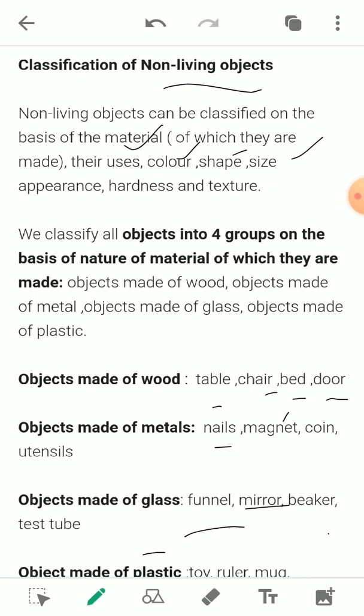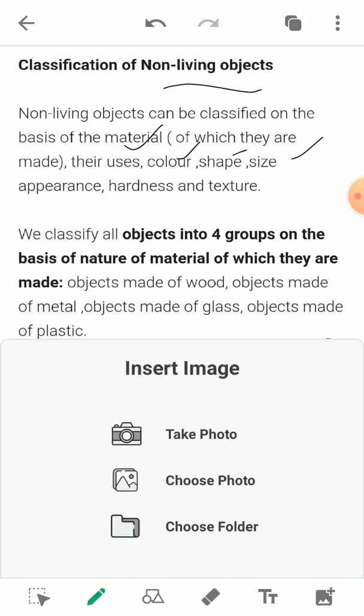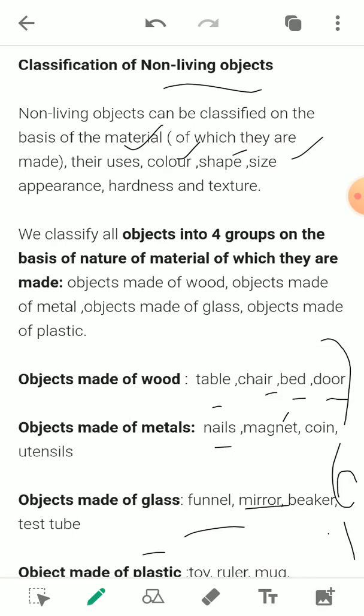There are a lot of things which are made up of plastic, like a toy, a mug, or a chair. So by this you can see these are four groups, and these are all non-living objects.